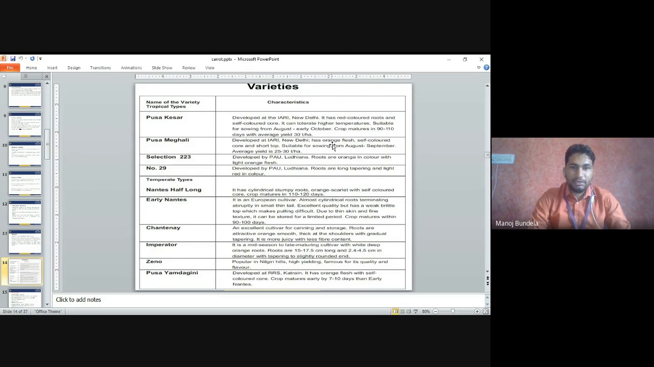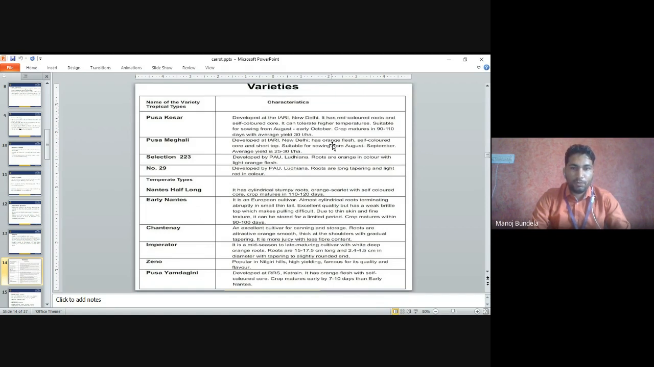Early Nantes. It is a European cultivar, almost cylindrical roots, excellent quality but has a weak brittle top, which makes pulling difficult due to the thin skin. Chantenay: an excellent cultivar for canning and storage purpose. Roots are attractive, orange, smooth, thick at the shoulders with gradual tapering. Imperator: it is a mid-season to late maturing cultivar with deep orange roots. The roots are 15 to 17.5 centimeter long and 2.4 to 4.5 centimeter in diameter.